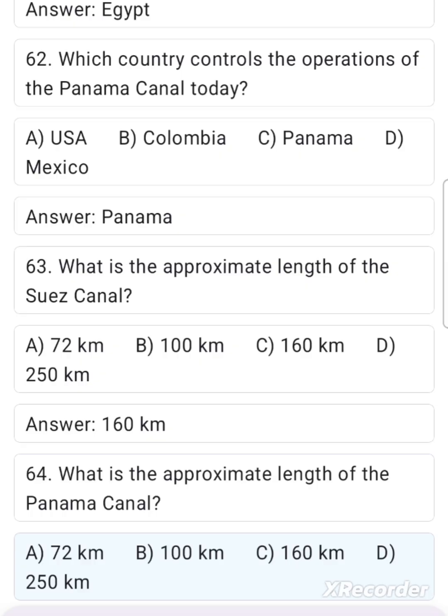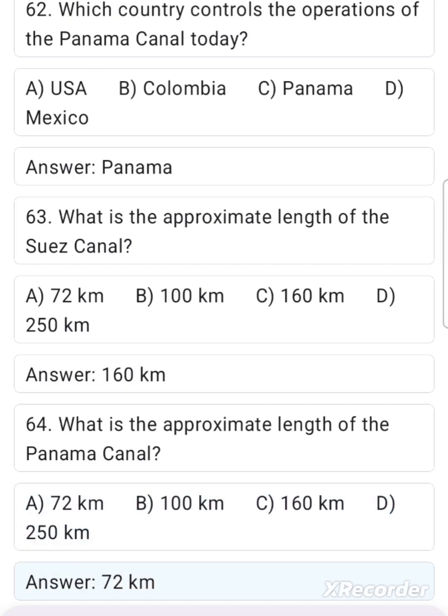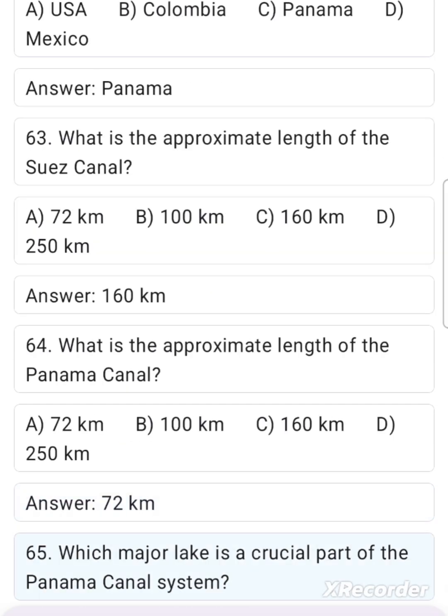A. 72 kilometers, B. 100 kilometers, C. 160 kilometers, D. 250 kilometers. Answer. 72 kilometers.